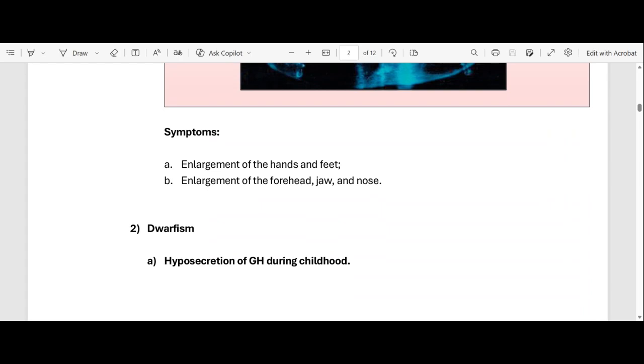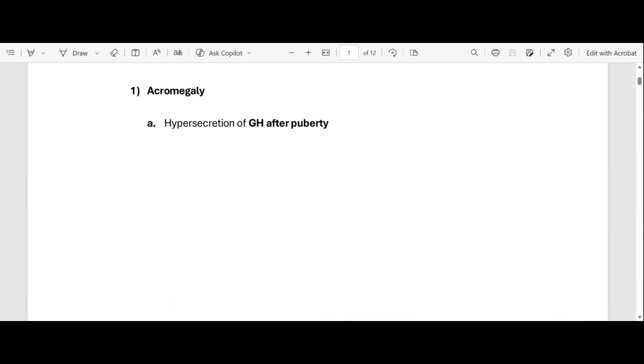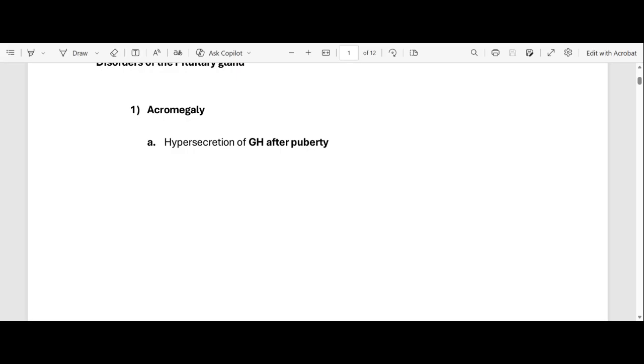Okay. What are the symptoms? We went through the symptoms of acromegaly, but let's just recite them again. The first symptom of acromegaly is enlargement of hands and feet. Another symptom is an enlargement of the forehead, jaw, and nose. Okay, so we're done with acromegaly. Remember, acromegaly is caused when your pituitary gland secretes a lot of growth hormone after puberty. After puberty, that's when you have acromegaly.